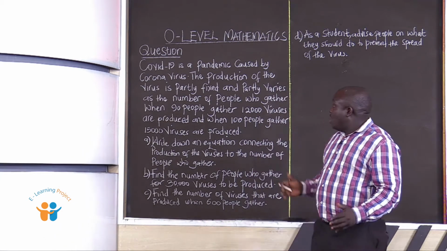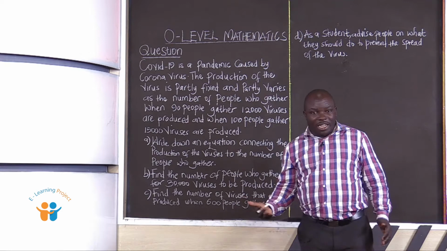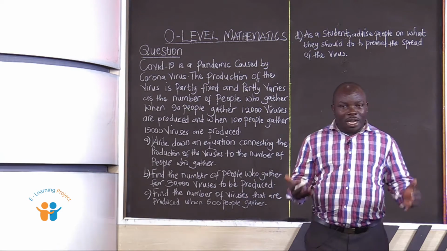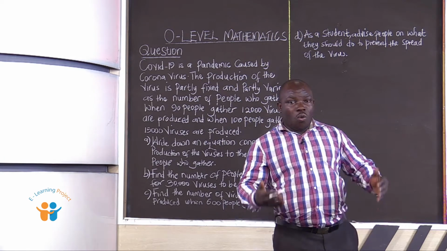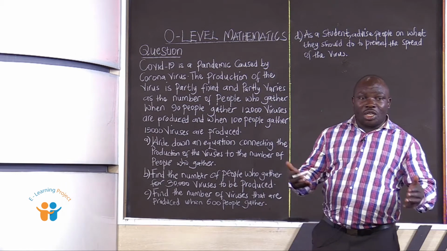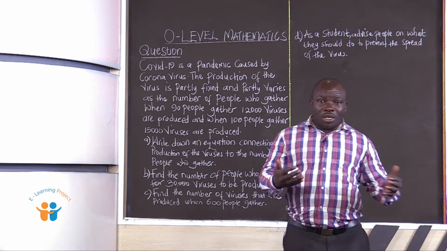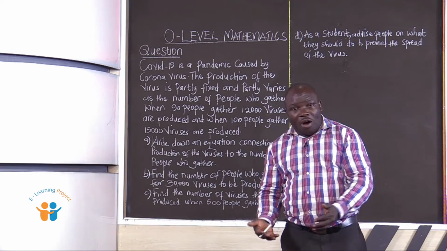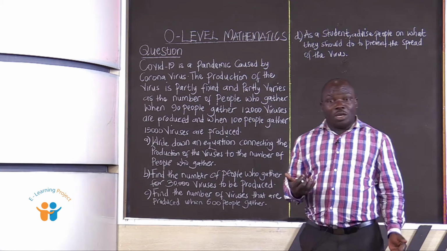First of all, according to the setting of the question, as students, we must be able to know where the question is extracted. It is extracted from which topic of mathematics. That is the most important thing.